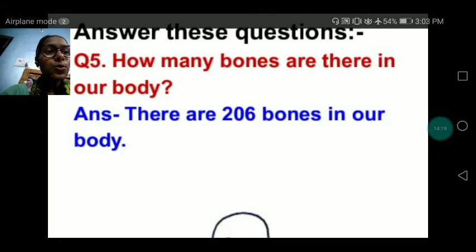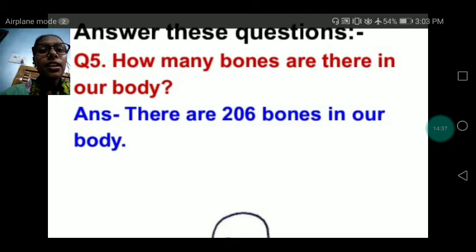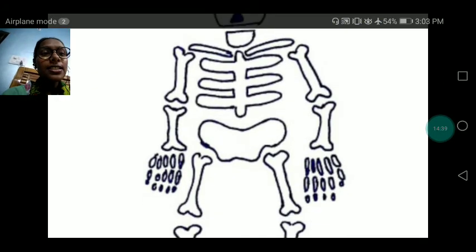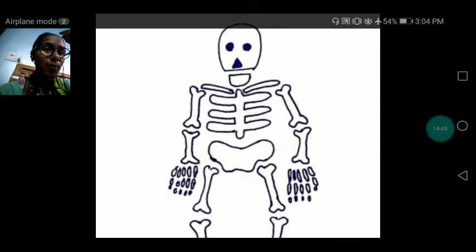Okay. Next question. How many bones are there in our body? My dear, our body is framed on bone. The total structure of our body is framed on bone. You can see in the picture also, this is the frame of our body, and from head to toe we all have a structural bone part. Yes, our body is based on bone only. It is a structure of bone.